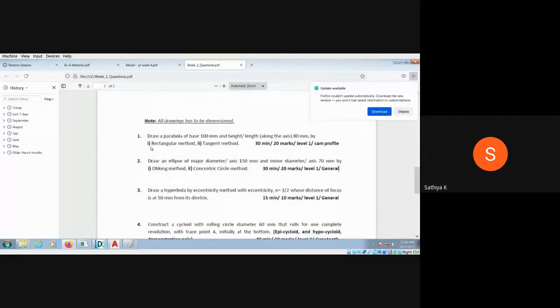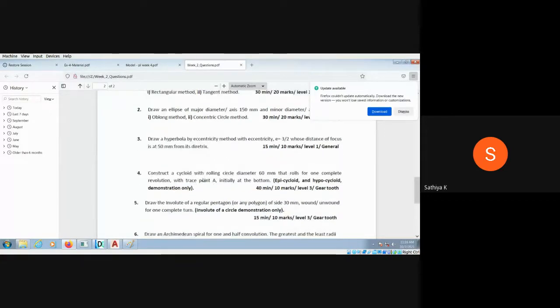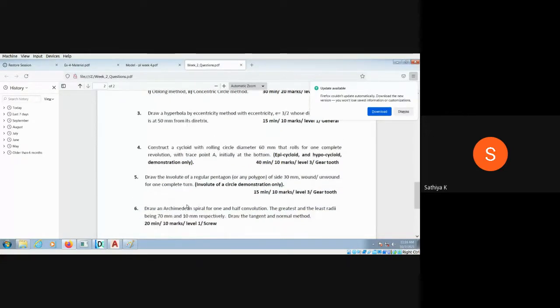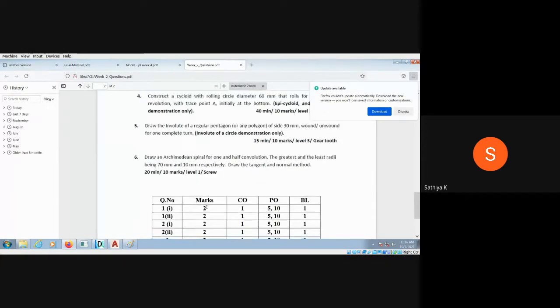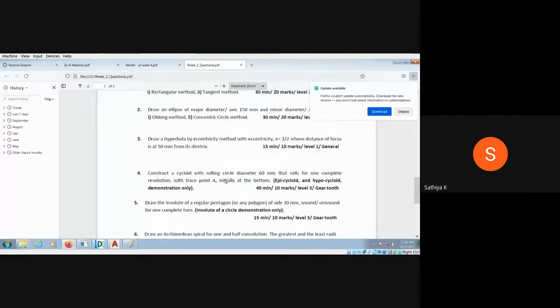I hope you people can complete the parabola, and this question on the oblong method and concentric circle method. Then we have eccentricity, cycloid, Archimedean, and involute. These four questions we will discuss in the next class. Next class again we are going to revise all the topics from week 1 to week 4. So at that time we will discuss.